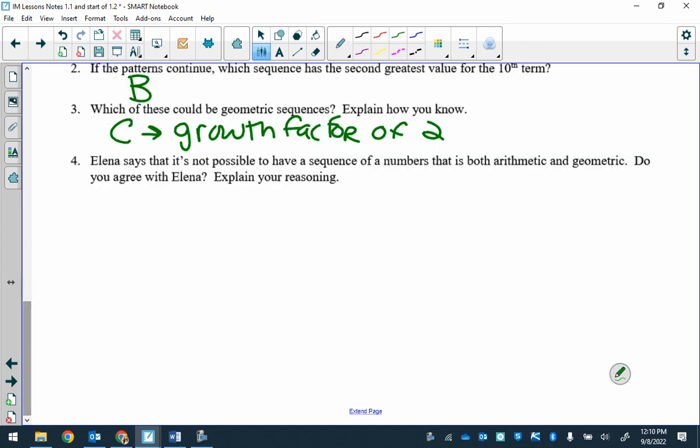All right. This one. Elena says that it's not possible to have a sequence of numbers that is both arithmetic and geometric. Do you agree? Explain your reasoning. Yeah, Michael. You agree? Okay, why?